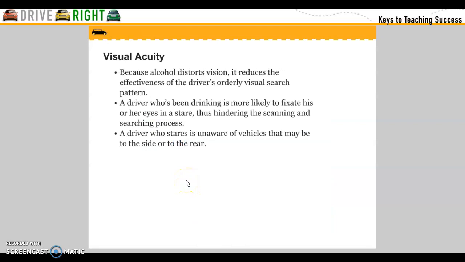Visual accuracy. Because alcohol distorts vision, it reduces the effectiveness of the driver's ordinary visual search patterns. A driver who has been drinking is more likely to fixate his or her eyes in a stare, thus hindering the scanning and searching patterns. A driver who stares is unaware of a vehicle that may be to the side or to the rear.